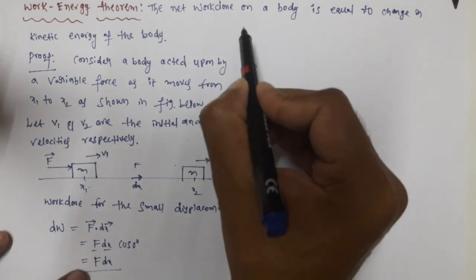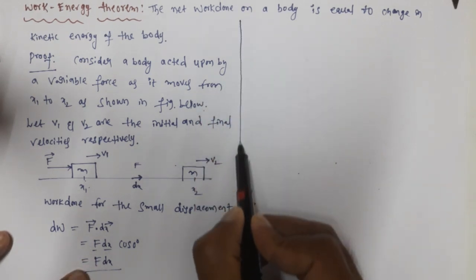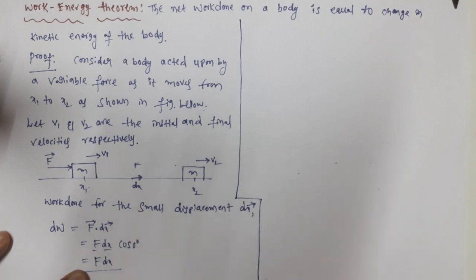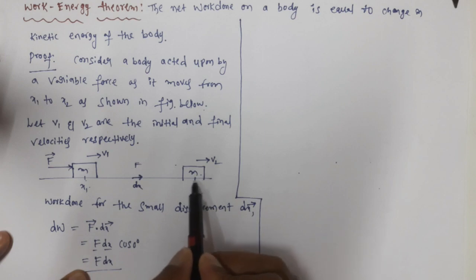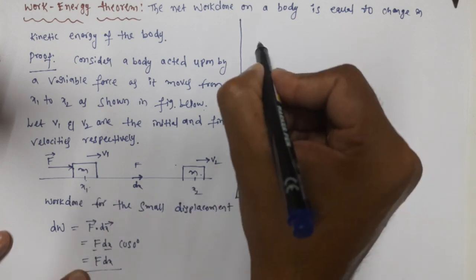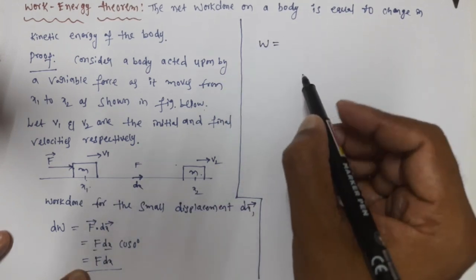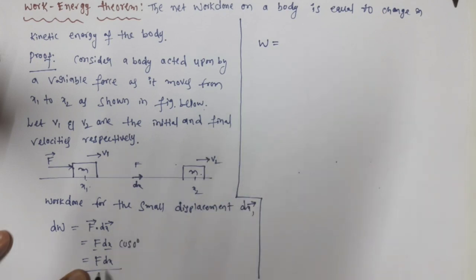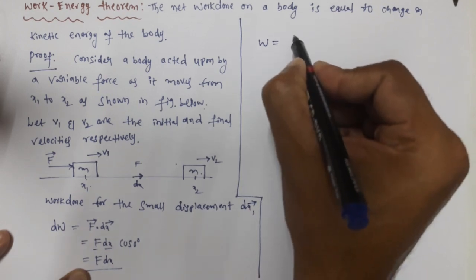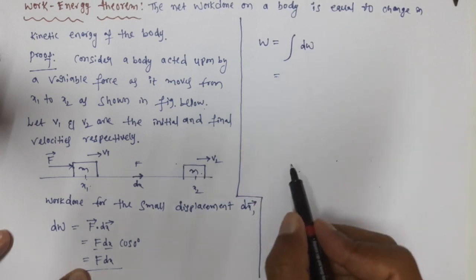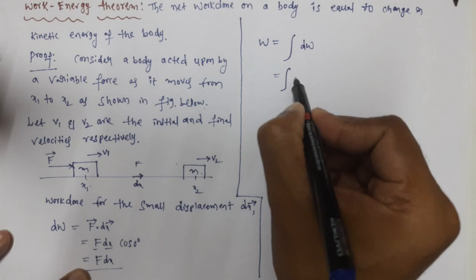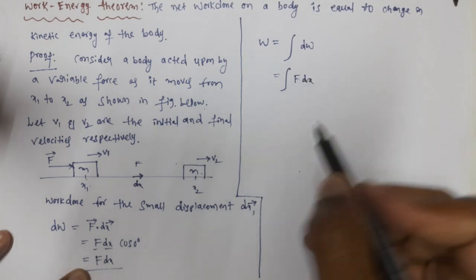But what is our intention? Now we want to calculate the total work done. The force is applied while the body moves from x1 to x2. So for the total work done, we do integration. F dx is nothing but the area of a small strip, so we have to add the areas of many strips. That is integral dW, or integral F dx.